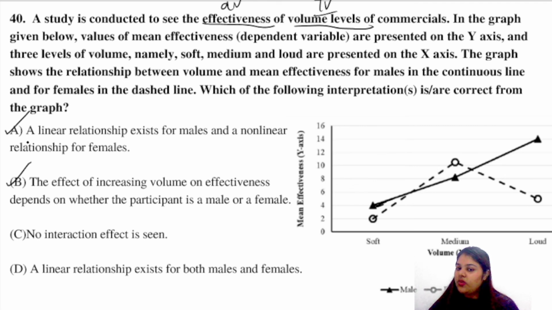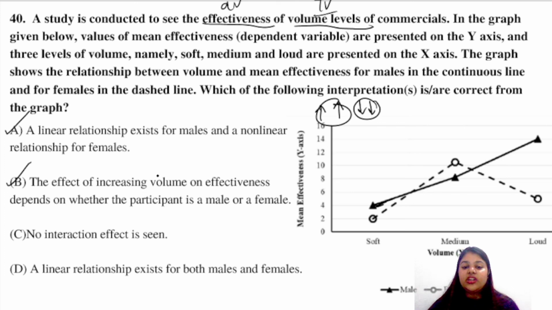So there is a linear relationship. If one is increasing, the other one is increasing. If one is decreasing, the other one is decreasing. Right? A non-linear relationship for females. Yes, it is non-linear. There is no such relationship found like in males.